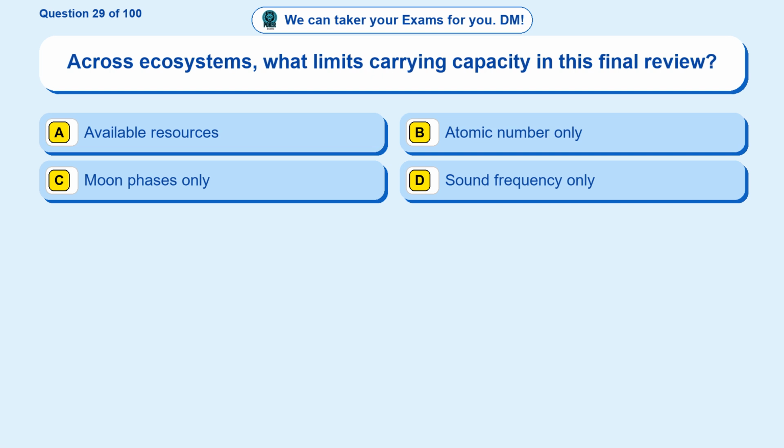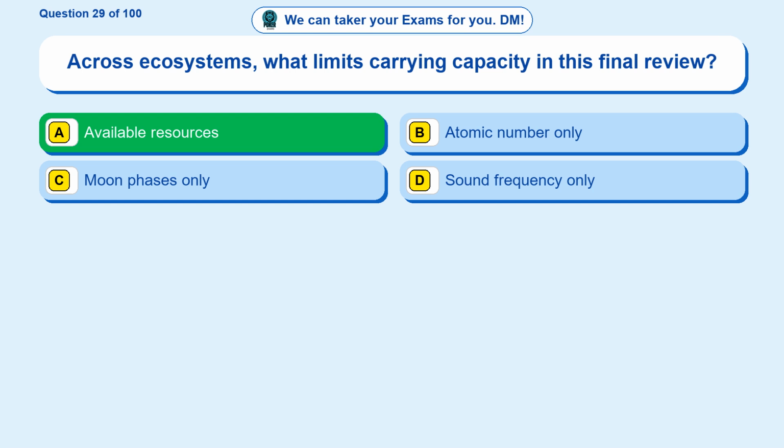Question 29. Across ecosystems, what limits carrying capacity in this final review? Option A, available resources. Option B, atomic number only. Option C, moon phases only. Option D, sound frequency only. The correct answer is option A.